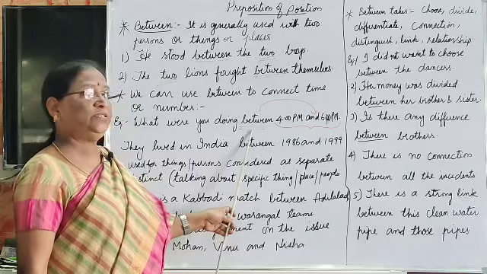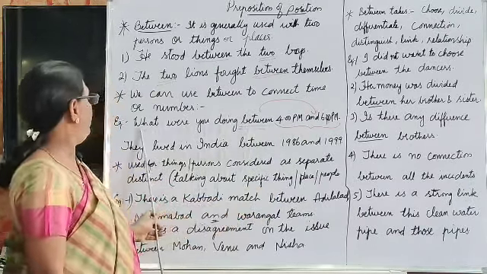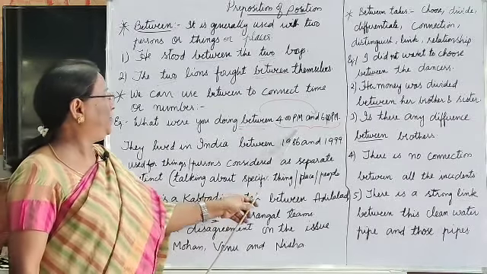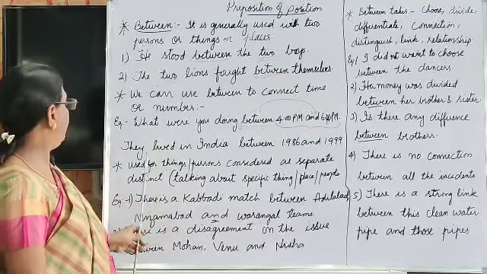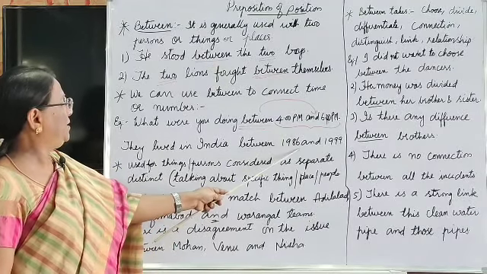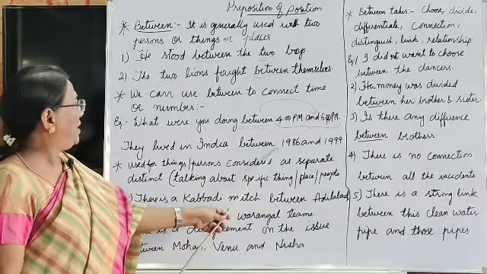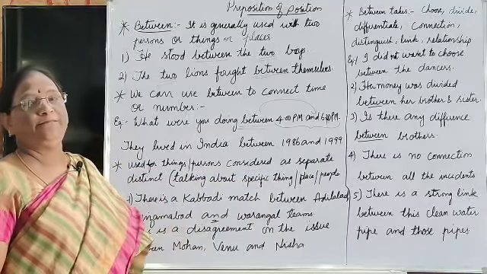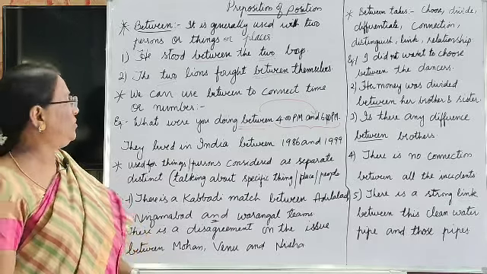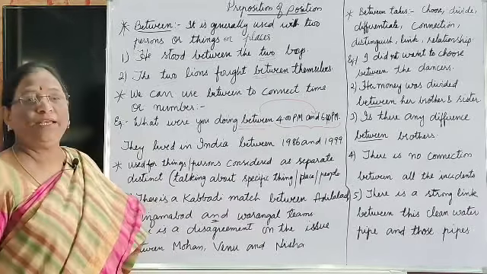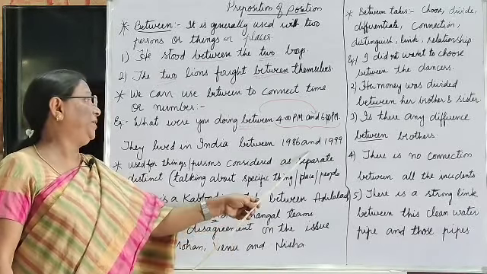So whenever between is used, "and" is used. Whenever "and" is there, we use between. So what were you doing between 4 p.m. and 6 p.m.? In the same way, it is also used to connect numbers. This is time, here is the number. They lived in India between 1986 and 1999, whether it may be 1999 or 2001 or 2000. So here it shows the connection, to connect the time or number. Between is also used to connect a period of time.